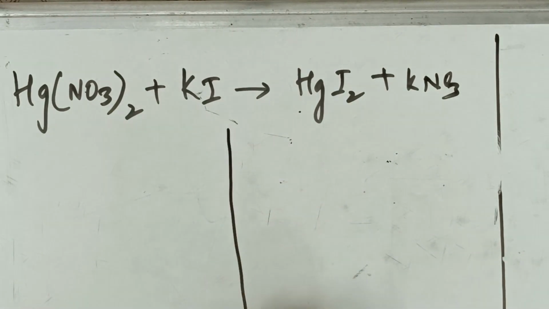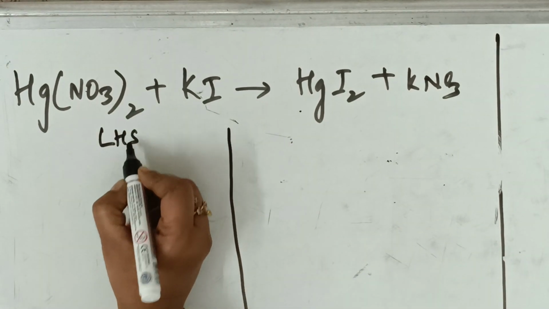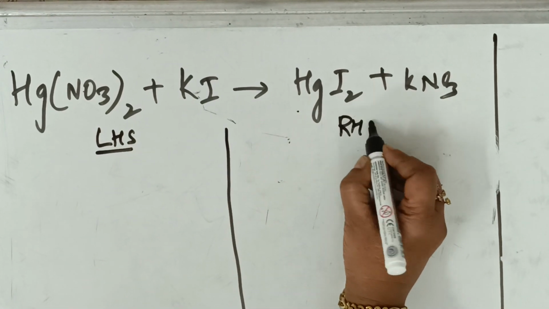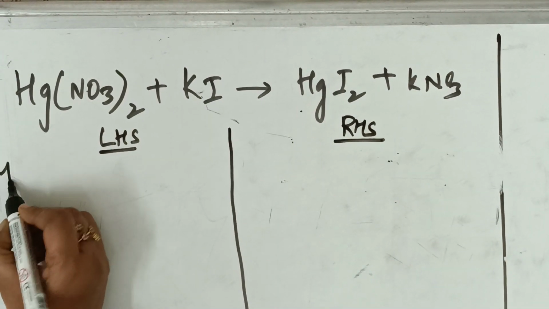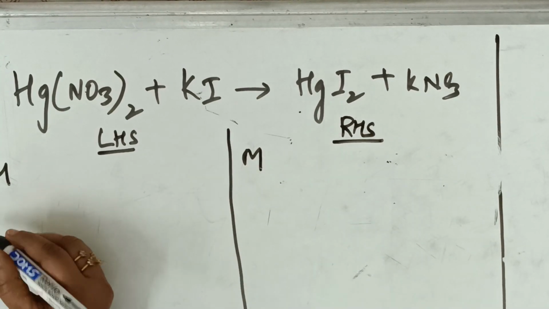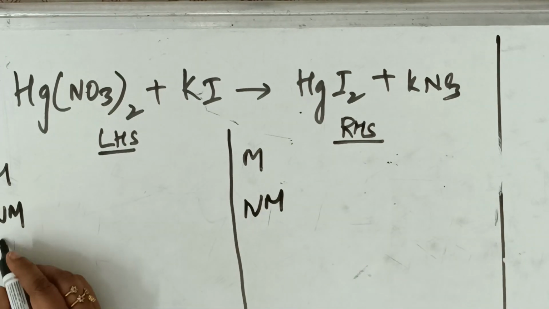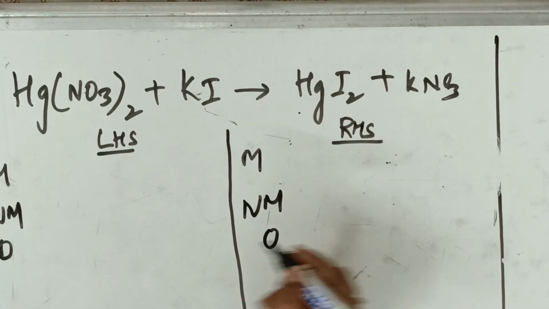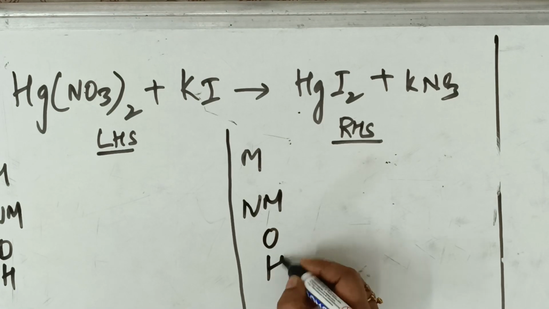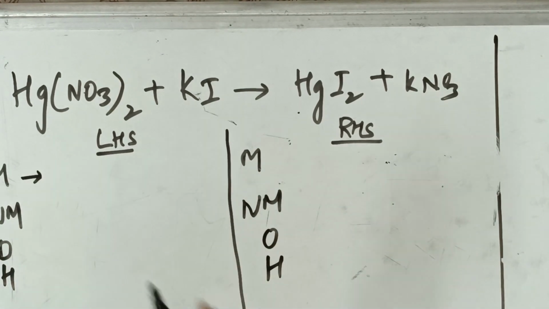I'll divide the page into 2. I will make this as LHS. I'll make this as RHS. My work is what? I'll mention metal on both the sides. I'll write this in the exam. The examiner will really get impressed. Non-metal, oxygen atom, hydrogen atom. What is the metal here present? Mercury. Now mercury is a non-metal. Okay, it's a semi-solid sort of thing. Correct, right?